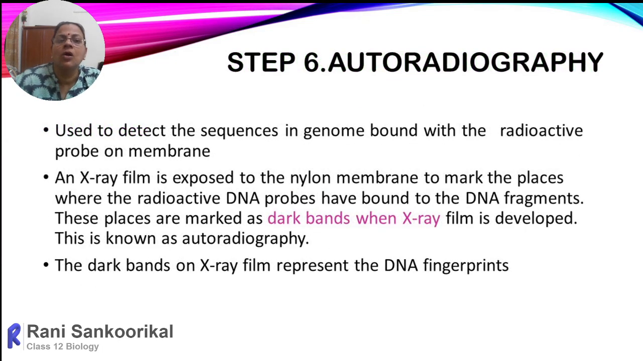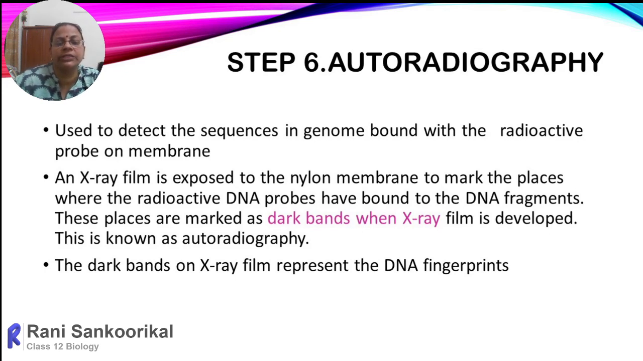Then the last step is autoradiography. This technique is used to detect the sequence and genome bound with a radioactive probe on a membrane. How can we detect it? We have to use X-ray film. This X-ray film is exposed to the nylon membrane to mark the places where the radioactive DNA probes were bound to the DNA fragments. When we pass X-rays through the X-ray film, which is attached to the nylon membrane, these places are marked as dark bands when the X-ray film is developed. This is known as autoradiography.